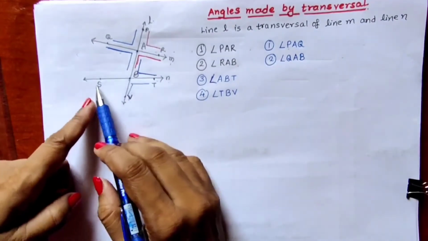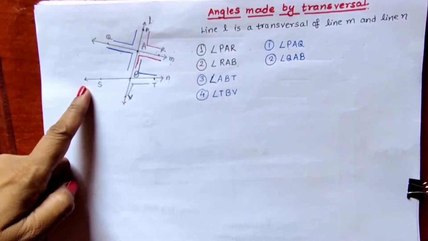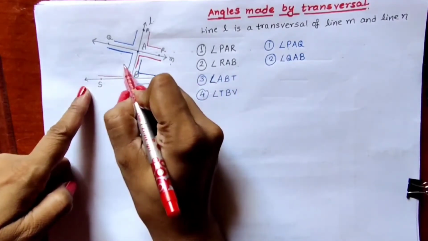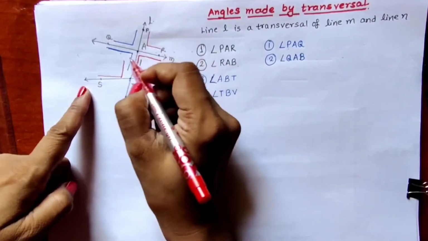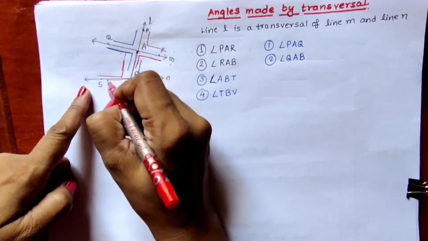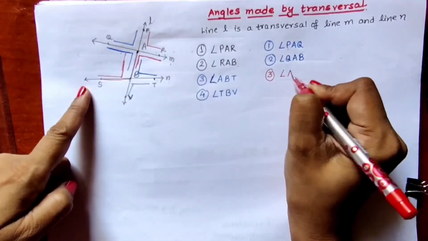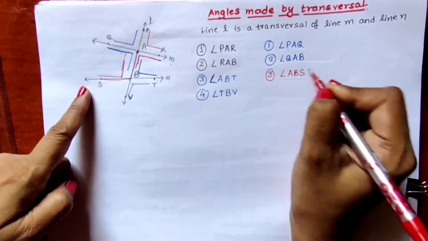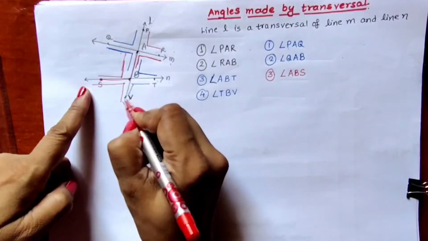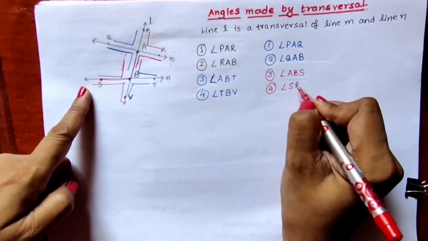Now let us see the angles made by line N and line L. Upside of this line N, this angle is there. What is the name of this angle? If you start from point A, B and S, the third angle is angle ABS, and downside it will be angle SBV.